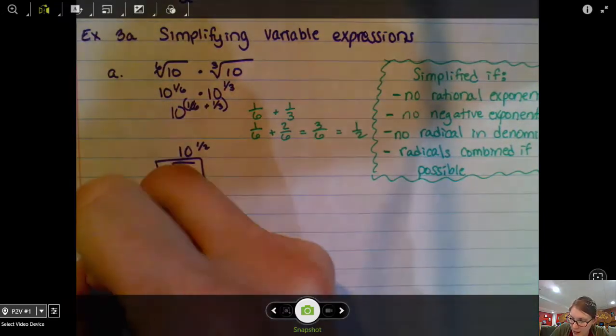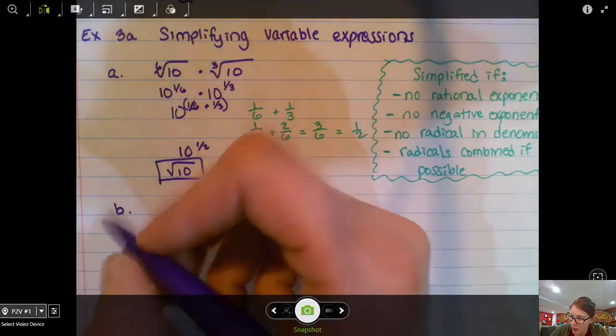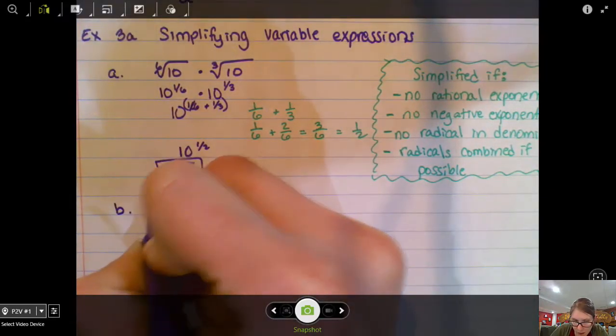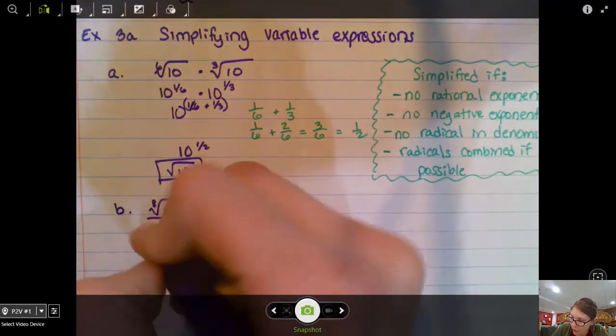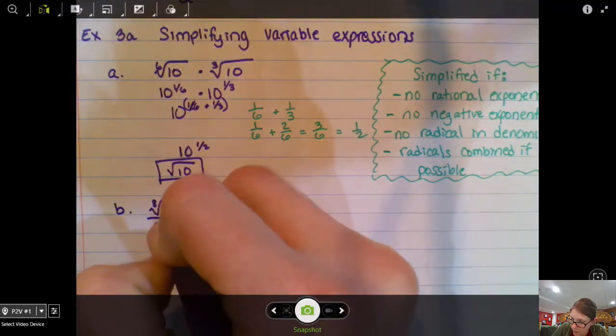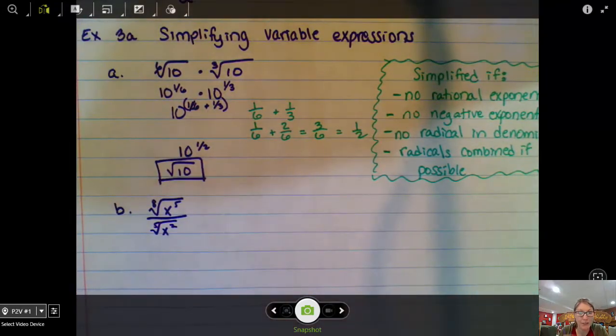All right, let's look at part B of example 3a. Let's do the 8th root of x to the 5th power over the 5th root of x squared. And again, I have something where I have different roots.